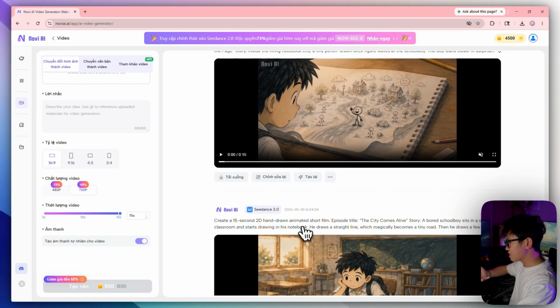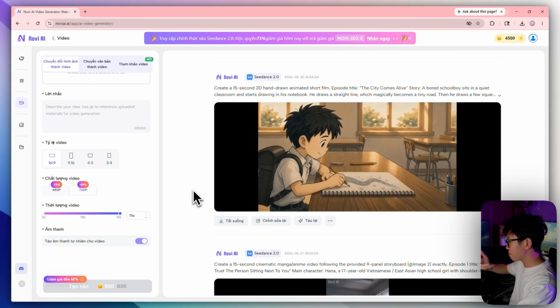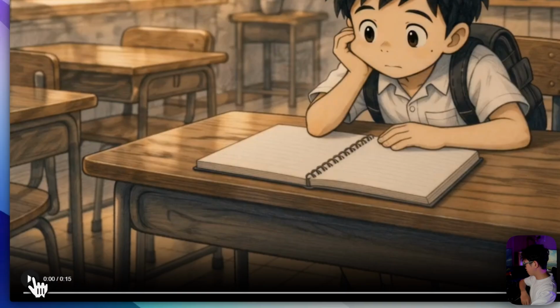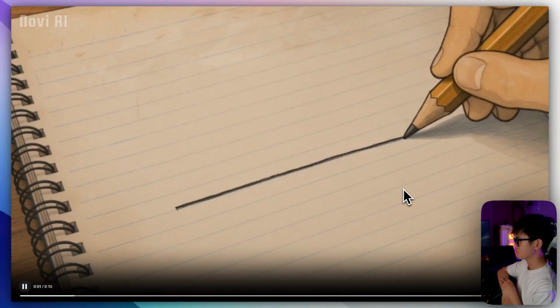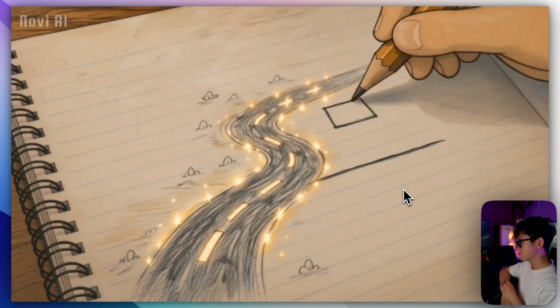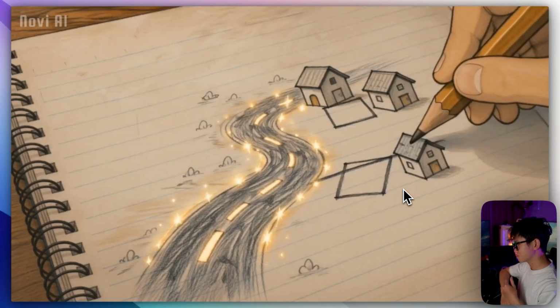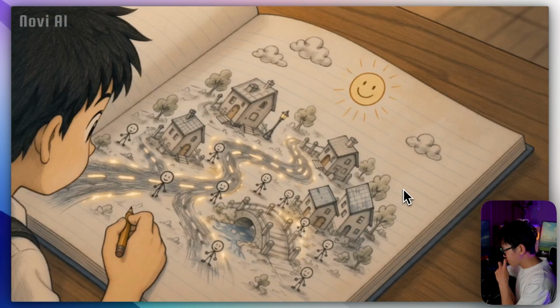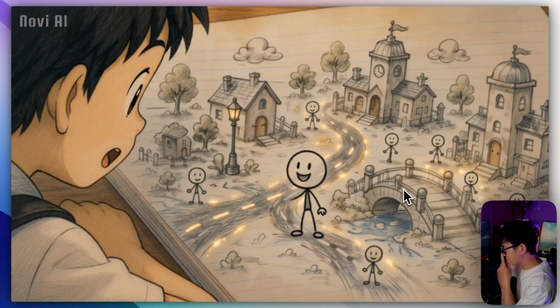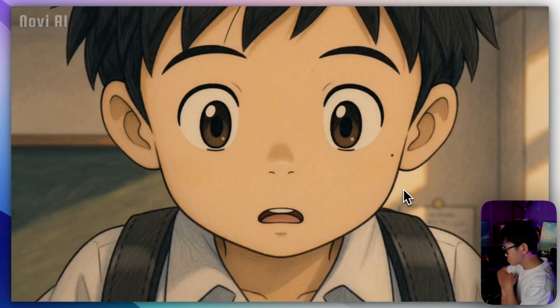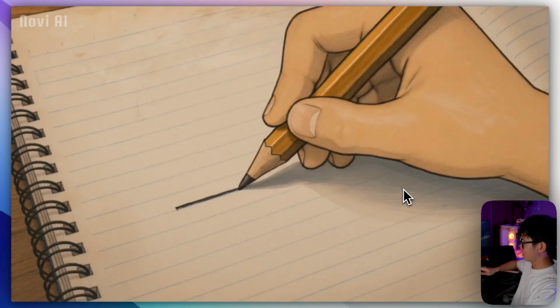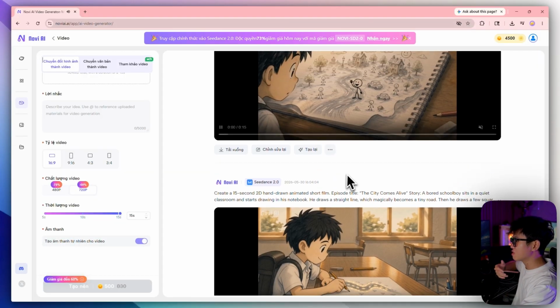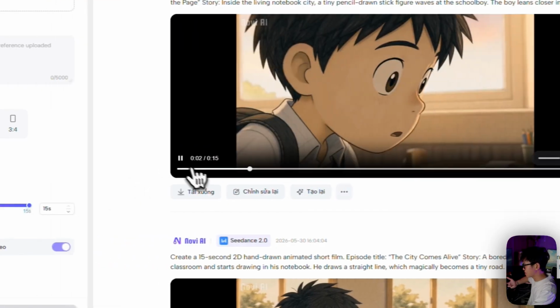Each storyboard tells a story, and each video lasts 15 seconds. Let us watch. This is the first episode. Watch how the story begins with a clear opening scene, and notice how the characters and the world stay consistent from one panel to the next. That continuity is what makes the final video feel like one connected story. Even when the scene changes, the same visual style carries the story forward. That is 15 seconds. Next.